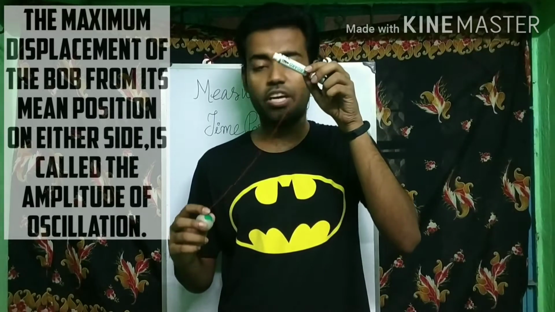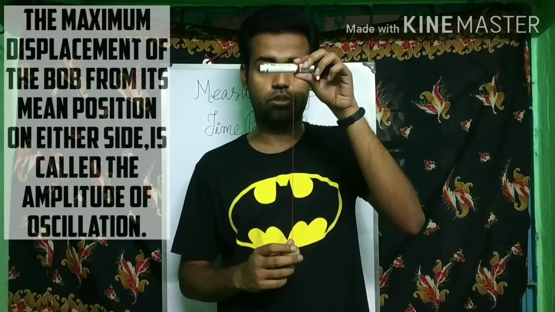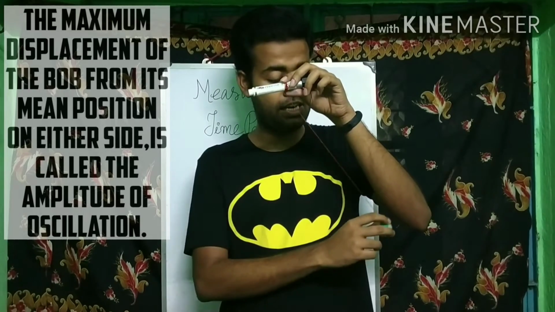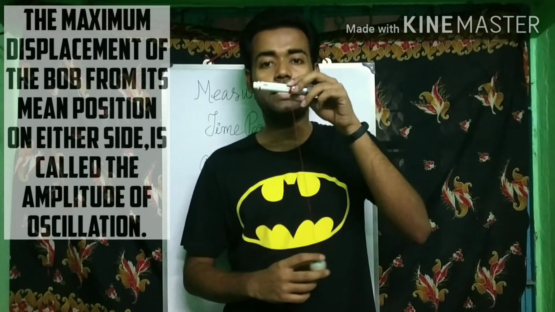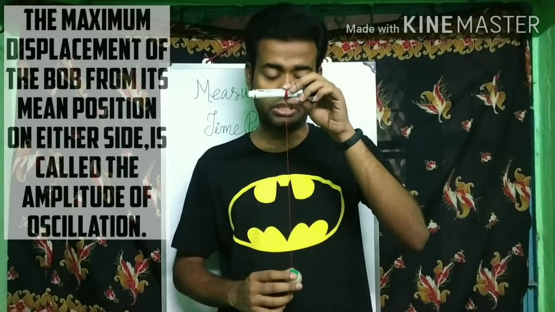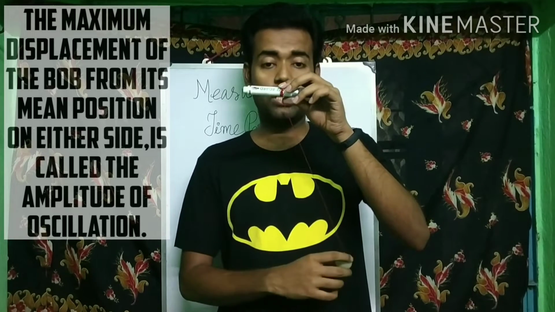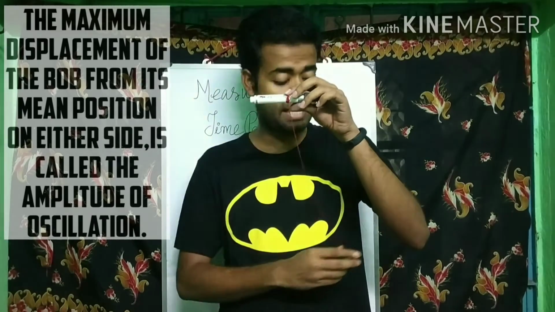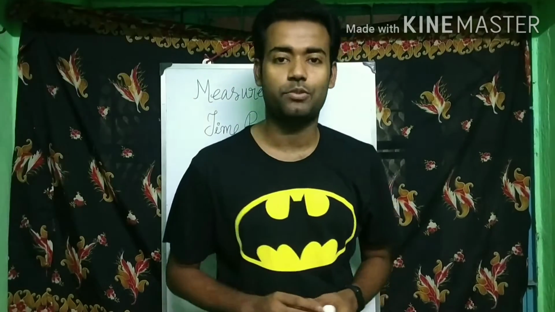Next, what is amplitude then? Now suppose I am giving it a swing from here. On giving it a swing, it goes and then at last comes to its mean position. Then again it went to this end, again it came back, again it went to this end, and so on. In this process, the maximum displacement from the mean position, suppose this was the mean position, in one instant it went up till here, in another instant it went up till here. In all these cases, the maximum displacement from its mean position to either of its extremes, whatever it may be, will be called the amplitude.